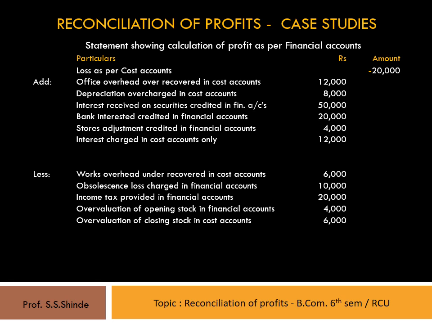The next is preliminary expenses written off, rupees 2,000. This write-off being done in financial accounts leads to more profit as per cost accounts and less profit as per financial accounts. Therefore, the amount should be deducted from cost account profit and it should be shown under the less items as preliminary expenses written off in financial accounts 2,000 rupees.